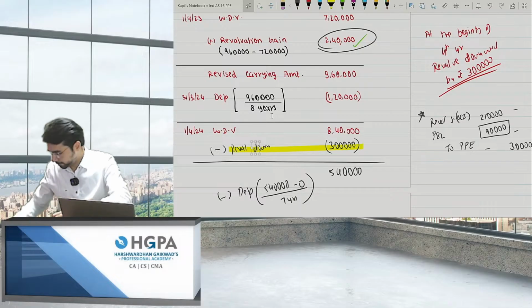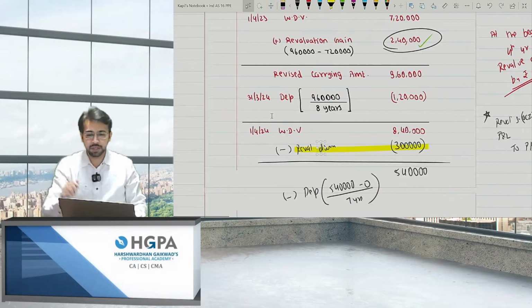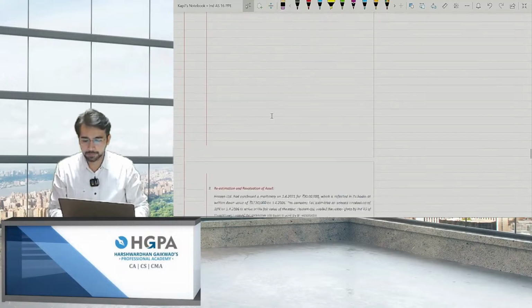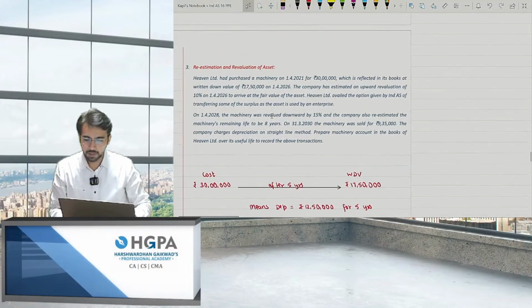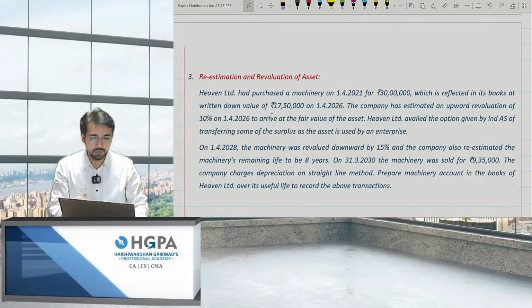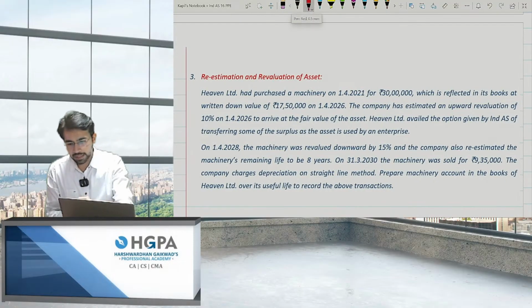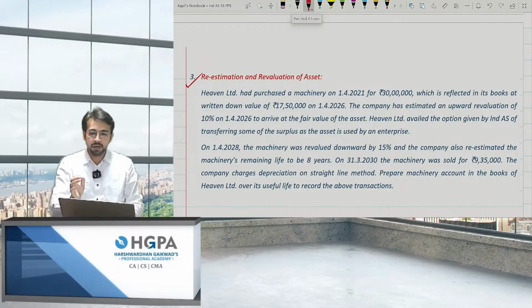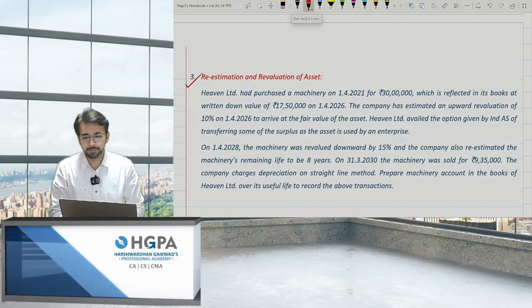Let's move ahead. So we are done with 2 questions now, right? Okay. Next one. Yes. This was the point I was talking about. I've already discussed this point right now. So again, there's a practice question. So we'll be solving this. Re-estimation and revaluation of asset.